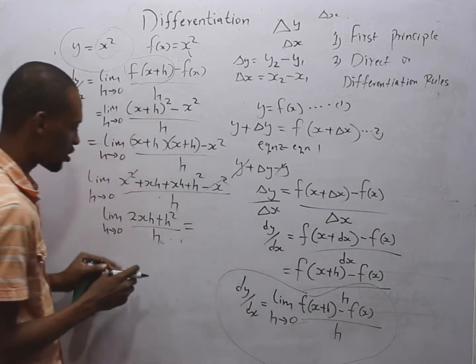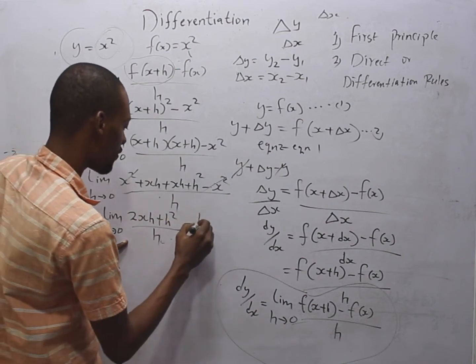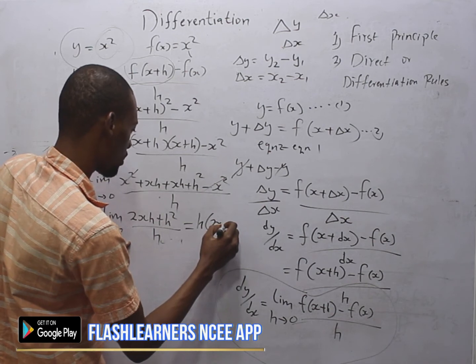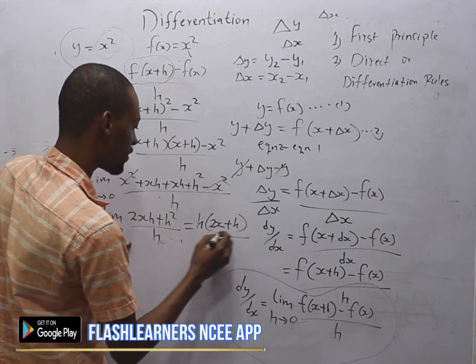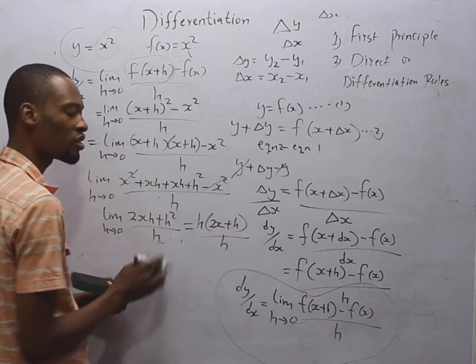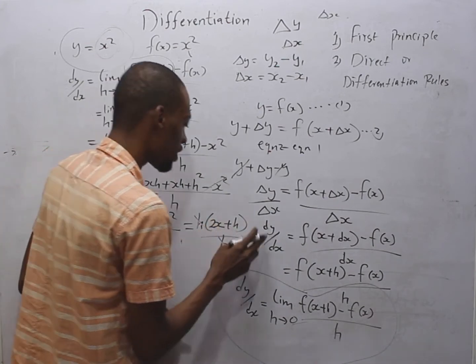This is the same thing as, we can factorize. h and h are common here. So we have h times 2s plus h over h. When you expand this, you have 2sh plus h squared. So we are left with 2s plus h.